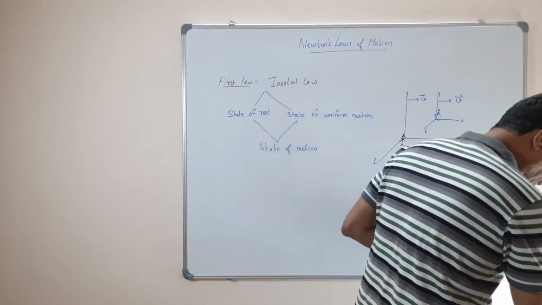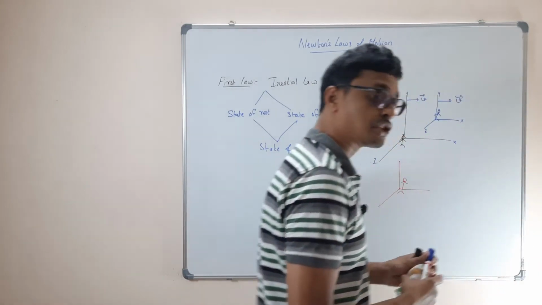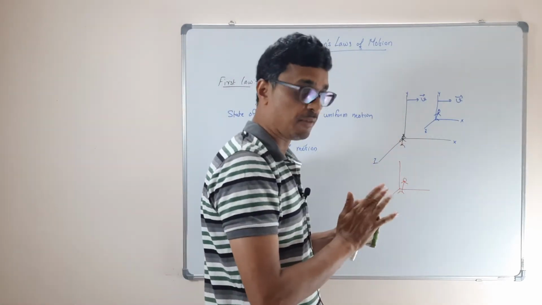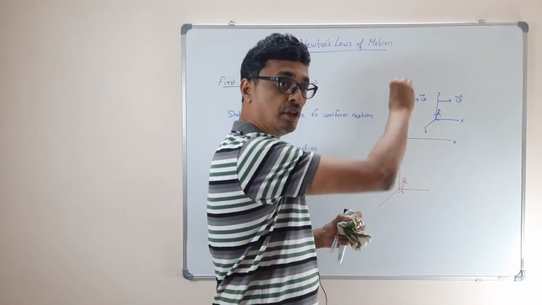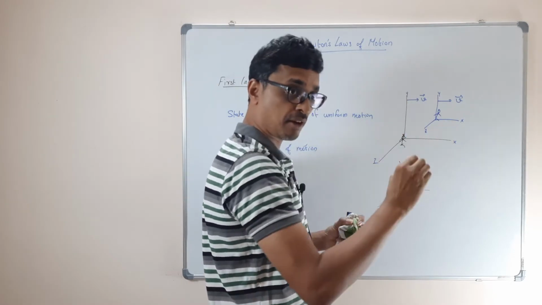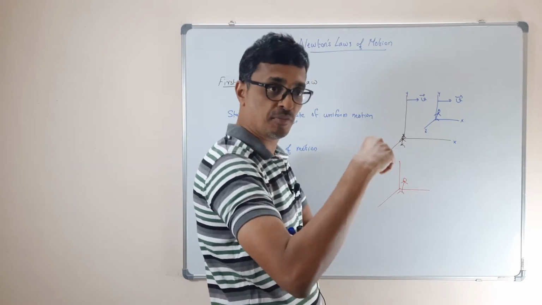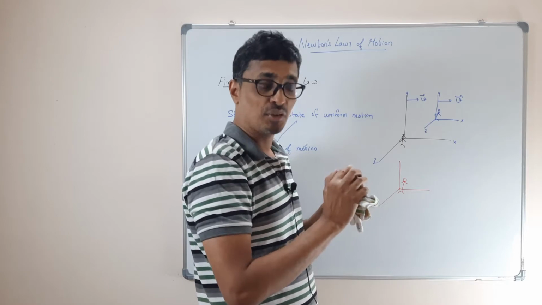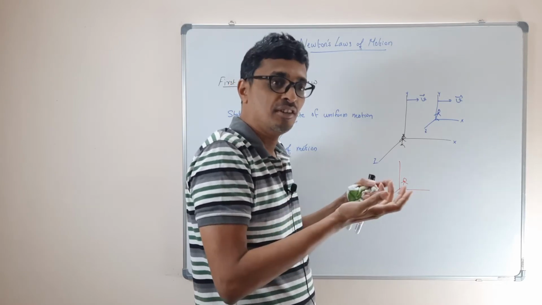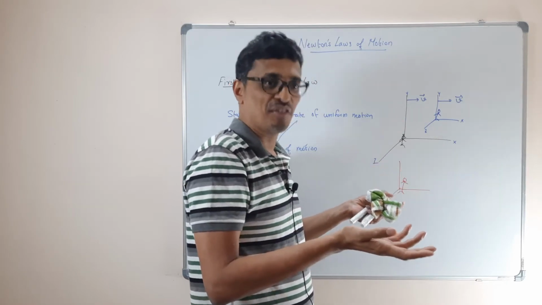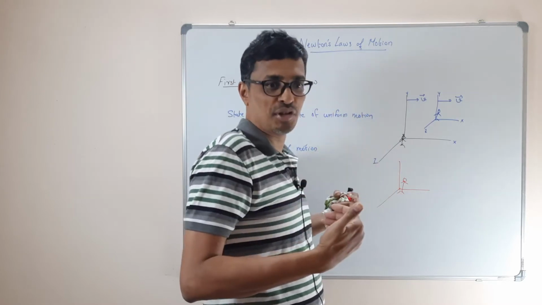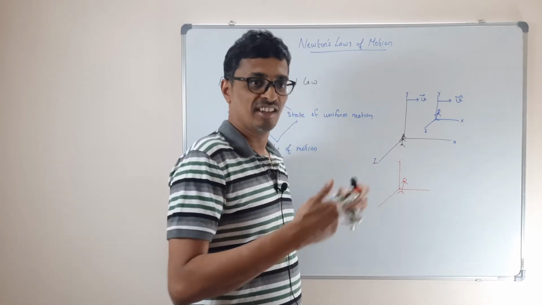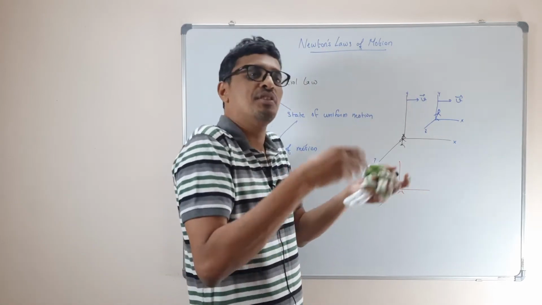This distinction between the state of rest and uniform motion lies in the choice of the frame of reference. This is what we call a frame of reference, where you are associating your reference system. A frame of reference is the coordinate system which we use to measure different happenings. That coordinate system can differ for different observers. If I am an observer, I choose a coordinate system according to me, maybe where I sit at the origin. A different observer will use a different coordinate system.